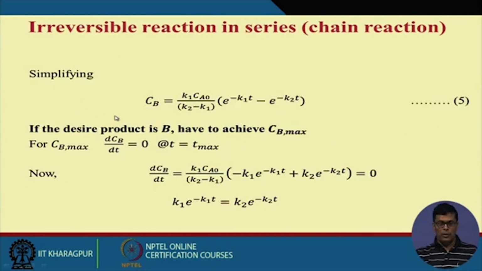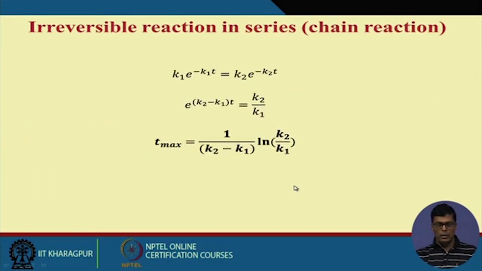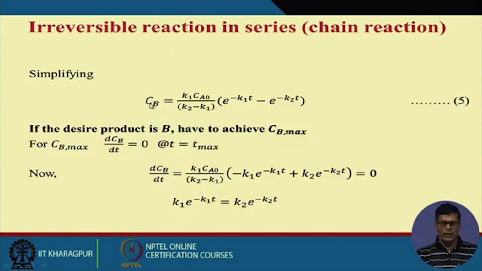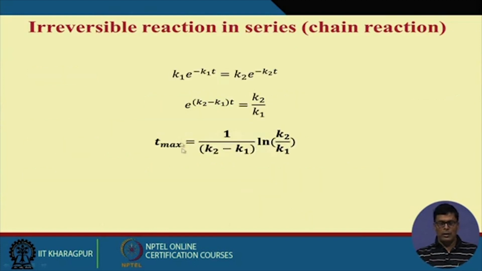Okay. Now the question comes, how can you find the t max, the time at which Cb will be maximum? If you look at this figure, this is the profile of Cb. When Cb is maximum, then dCb/dt equals 0. Am I right? So I can differentiate this with respect to time and get this equation, and this should be equal to 0. If it is equal to 0, then this factor cannot be 0, so I can write this other factor equal to 0. And if you write this, then t max will be equal to this.